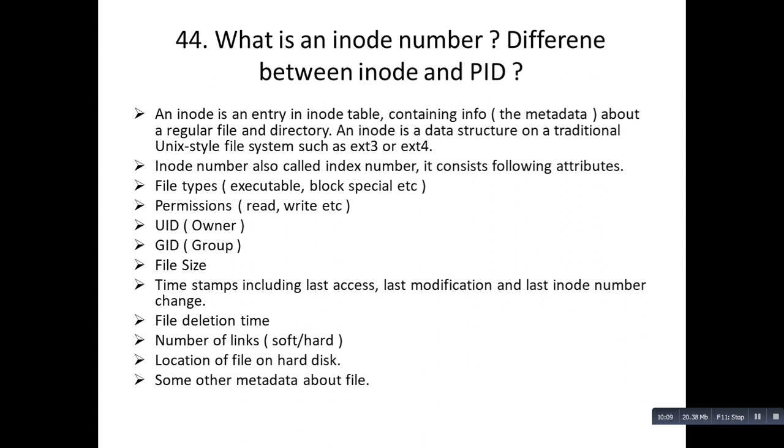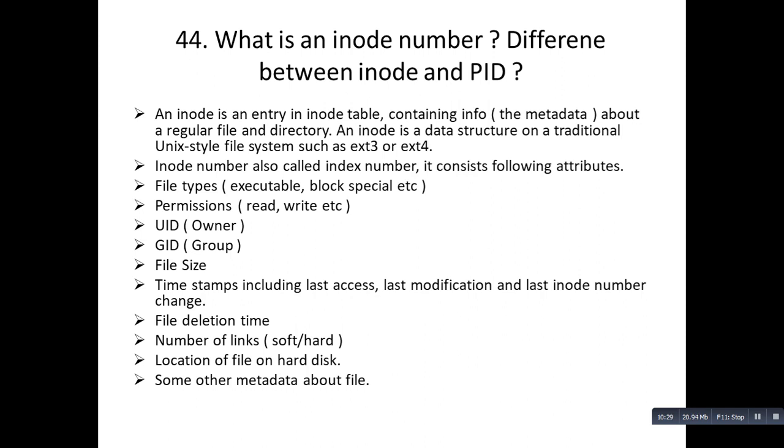What does this inode contain? This is just a structure. You can consider it as an index. Whenever we read a book, we have an index before reading it, with 10 chapters in it. This is exactly similar to that.